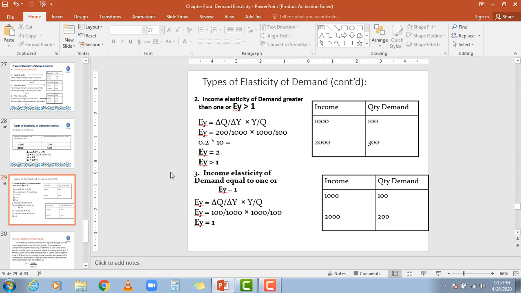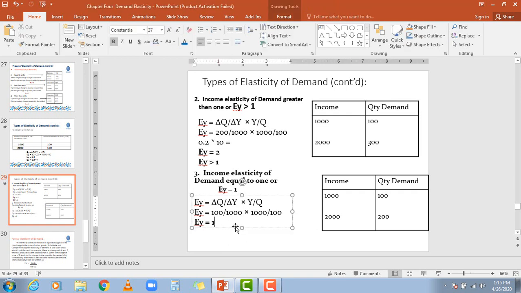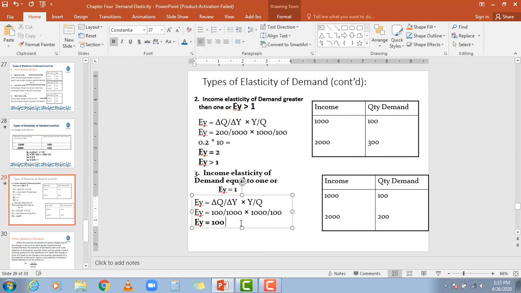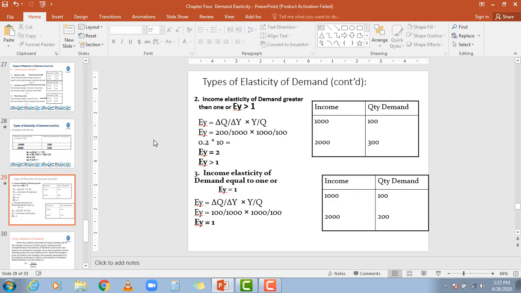Now the 1 represents the 100%, right? It means the percentage change in the quantity demanded is equal to the percentage change in the income of the consumer.